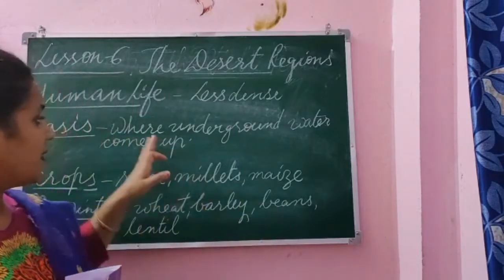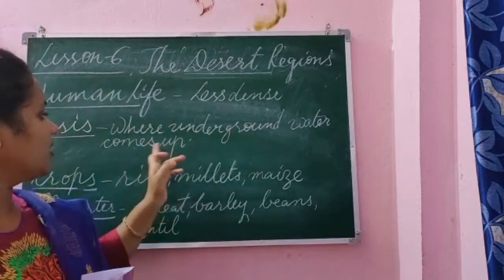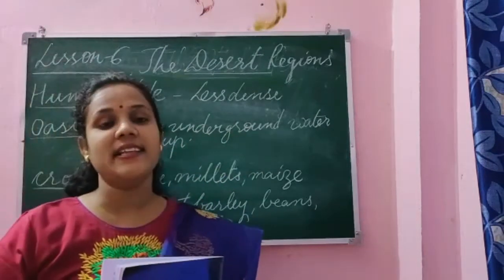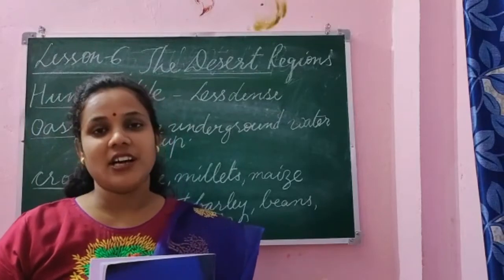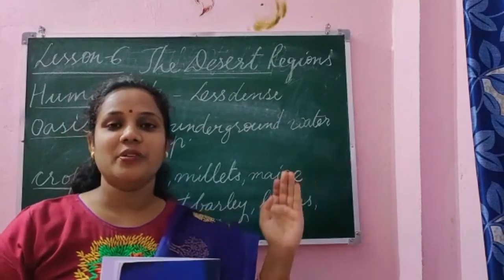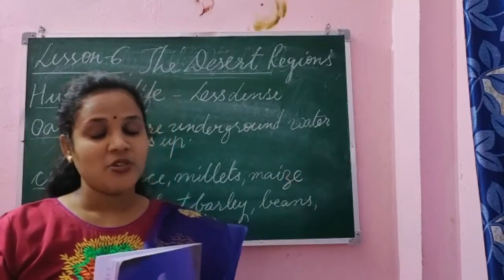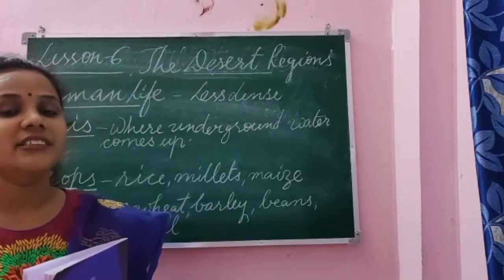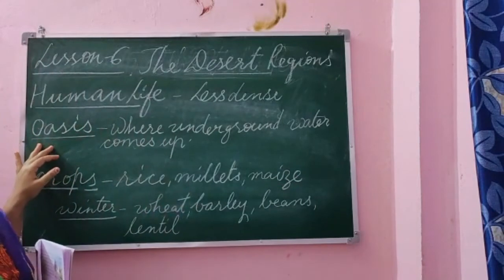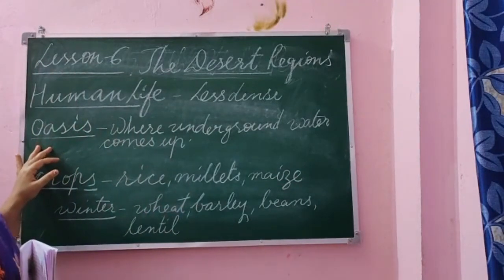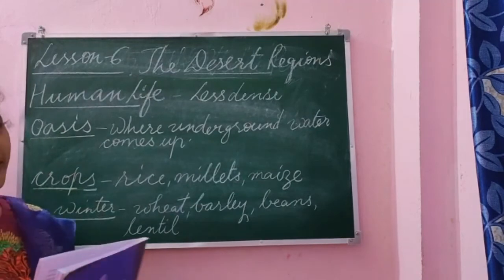Oasis means where underground water comes up. So a place in the desert region where underground water comes up and all around it greenery is there. So they grow crops near the oasis and near the rivers. So the cultivation of crops is done there.